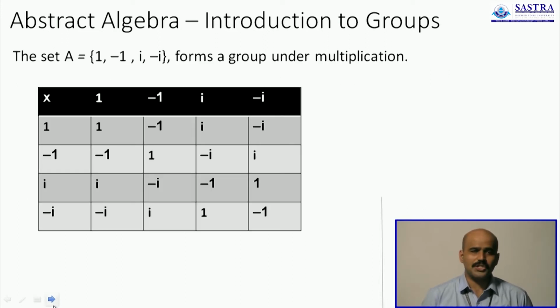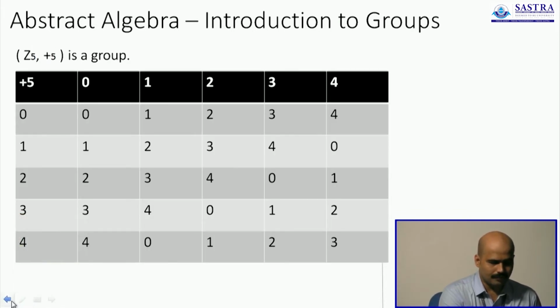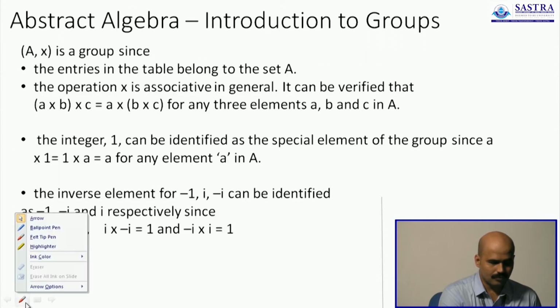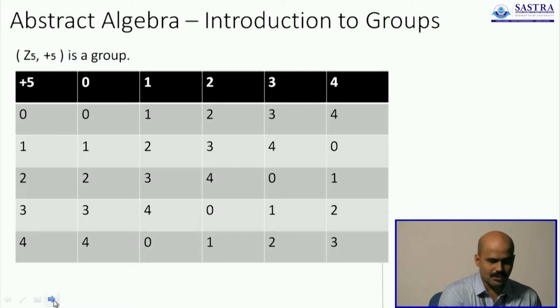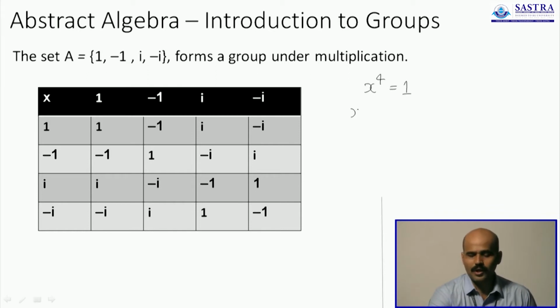We also saw a special finite group with only 4 elements. All groups seen until then were infinite in size. Only this group, called the set of all 4th roots of unity, the elements in this group are the solution to the equation x power 4 is equal to 1. If x power 4 is equal to 1, x can be any of these 4 elements, and we saw that these 4 elements did actually form a group.